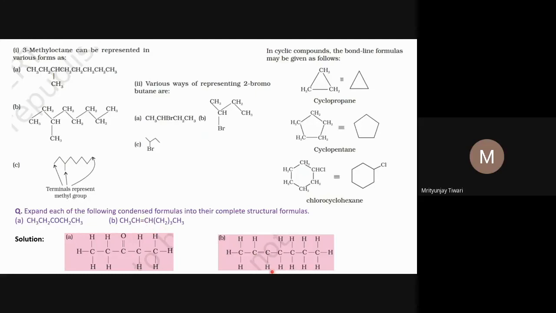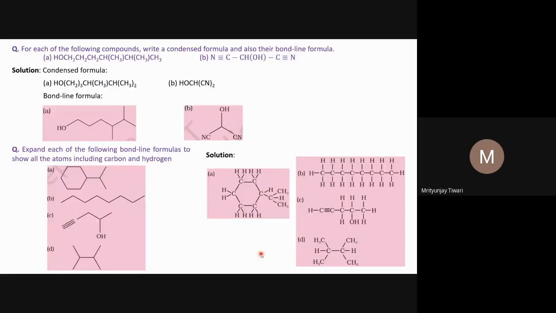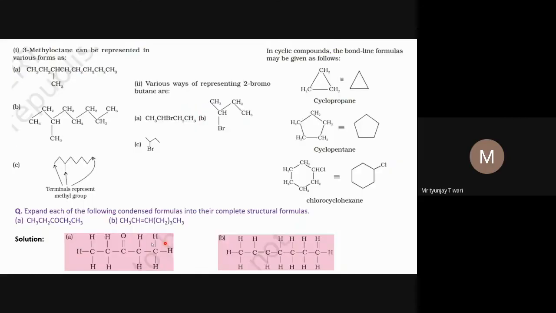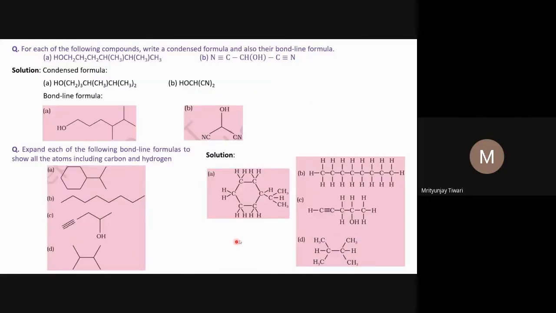But if the double bond is shown, which in most cases we show, then you can directly write the double bond there. In this case, there is a carbon oxygen double bond that is not shown here. So you have to make out there is a double bond between this carbon and oxygen based on the understanding of valency of carbon and oxygen. And there the triple bond is shown, and then COH and these kind of things. I hope it is very clear to you.